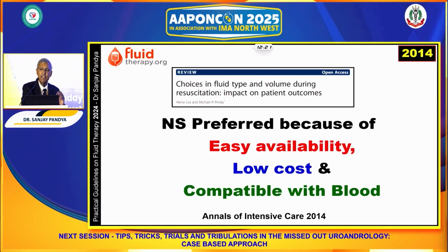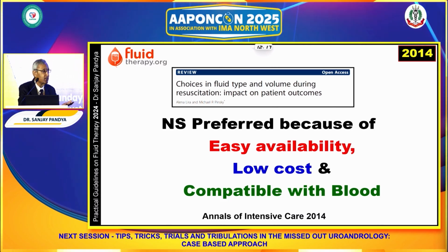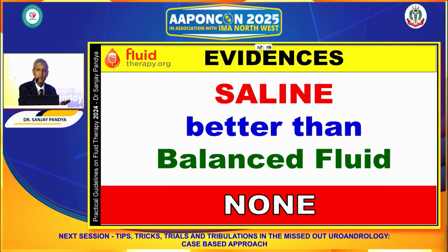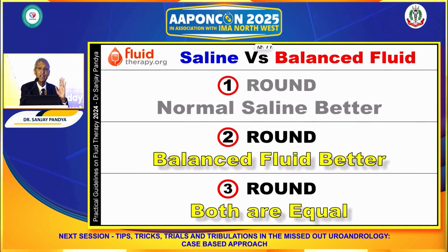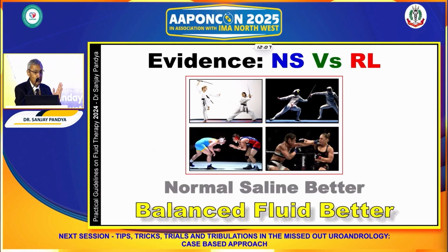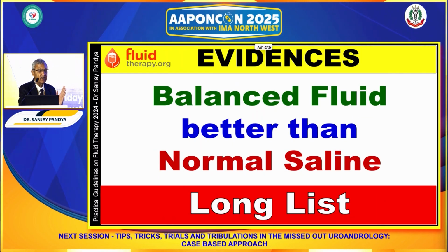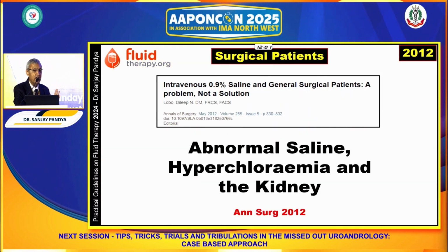Easy availability, low cost, compatible with blood. These are the advantages, and this is the practice. But this is not evidence. We don't have a single paper suggesting that NS is better than RL. Now, is the balanced fluid better? Do we have any evidence? Solid evidence: literature, trials, guidelines.